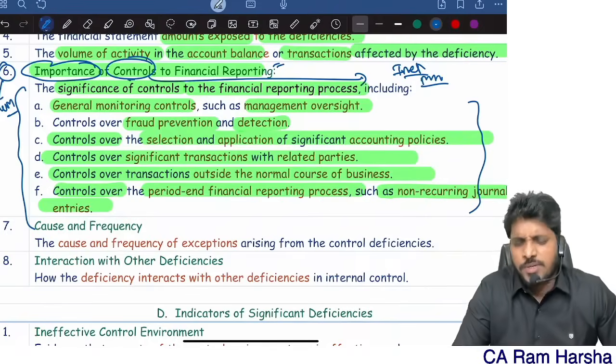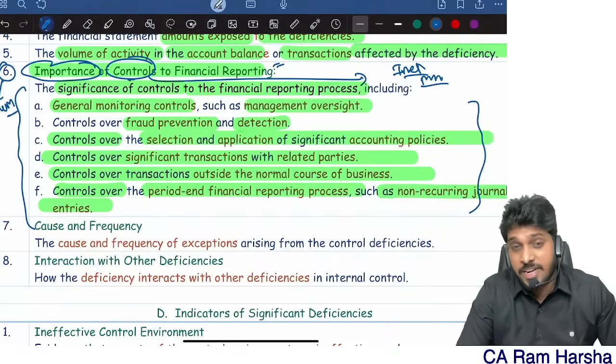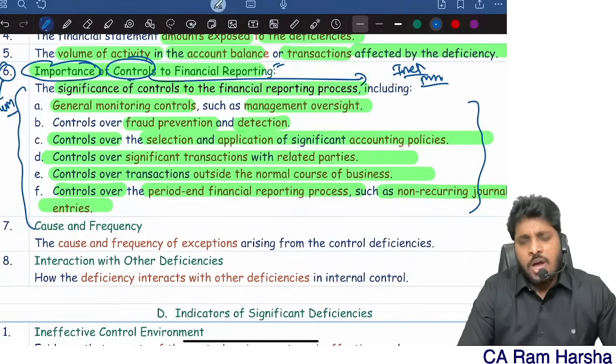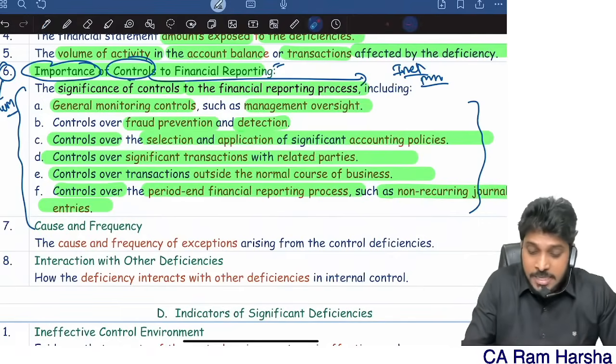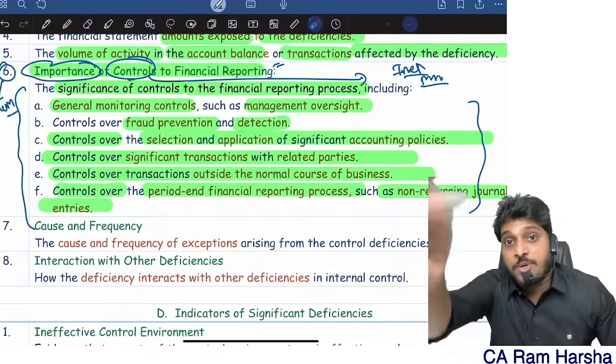The auditor has to decide whether a deficiency or a combination of deficiencies constitutes a significant deficiency or not. While deciding, one of the factors the auditor will consider is the importance of the control to financial reporting.